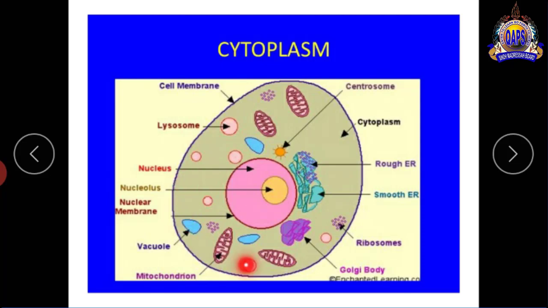Outer layer of the cytoplasm of the cell is called the cell membrane, and this is the nucleus. Inside the cytoplasm many other small organelles are present, like endoplasmic reticulum, Golgi bodies, mitochondria, vacuoles, ribosomes, centrosomes, and many other organelles. This is the structure of cytoplasm.